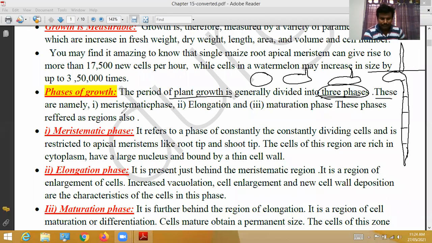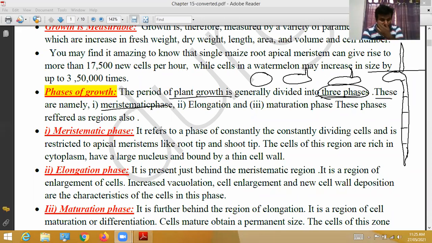These are meristematic phase, elongation phase, maturation phase. If you see the meristematic phase here clearly, we can get an idea about how growth takes place. See here, meristematic phase.